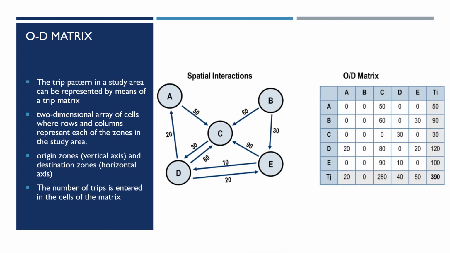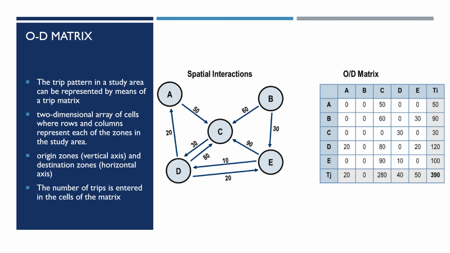When we define an OD matrix, it's defined as an array of cells in a two-dimensional way, where we have rows and columns. Say for example, let's look into this OD matrix. You can see here there are rows and there are columns. I can see rows A, B, C, D, E, 5, and there are 5 columns A, B, C, D, E. So this is a matrix of 5 cross 5. This is the order of the matrix, right? Such a square matrix is what is defined as an OD matrix. Travel patterns are arranged in cells, in a trip matrix form.